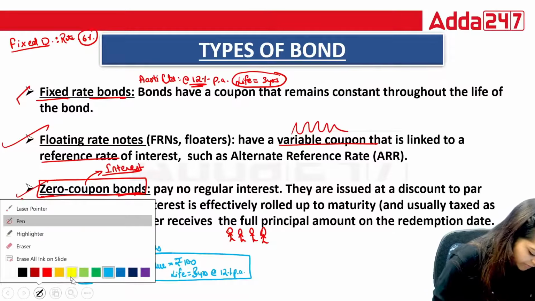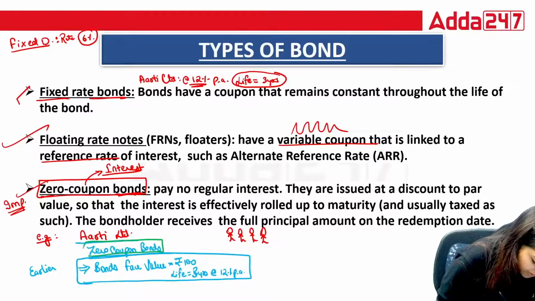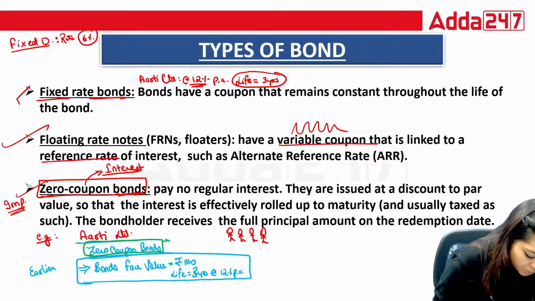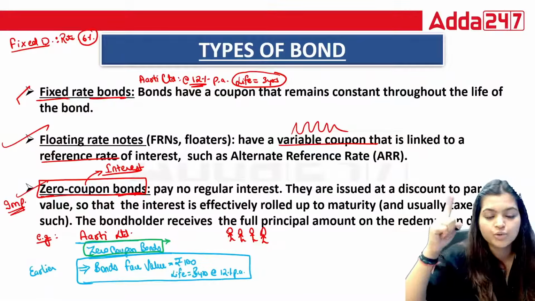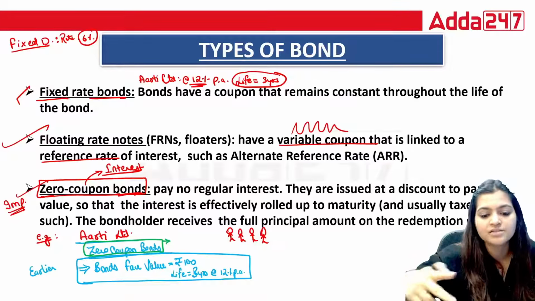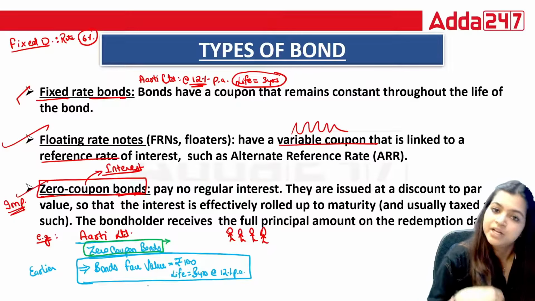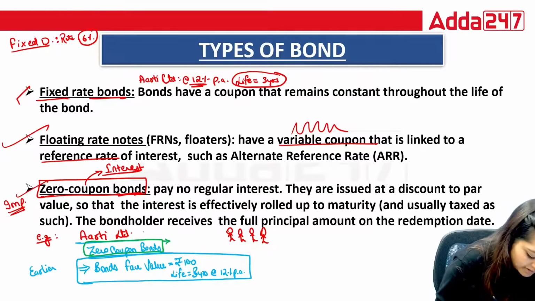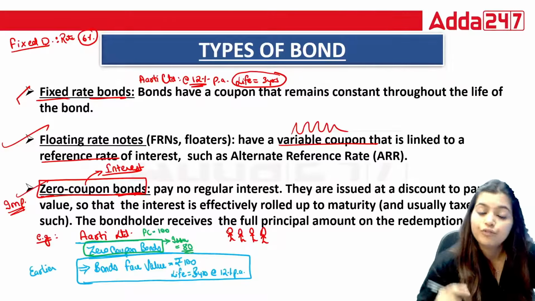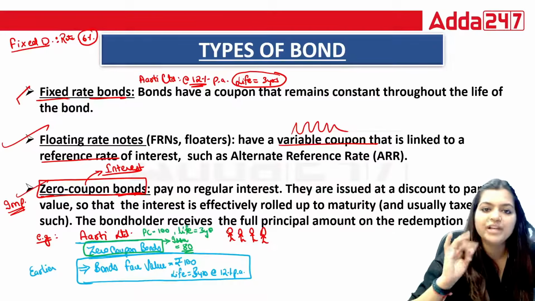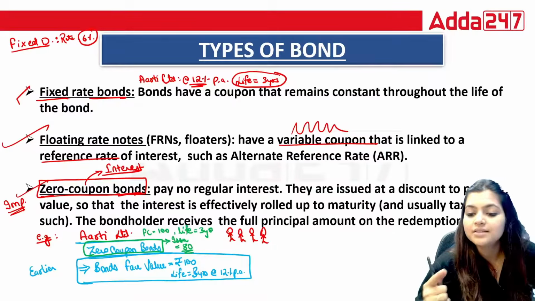But this time they are saying we are issuing zero coupon bonds. What are zero coupon bonds? They are issuing the same bond which they used to issue at 100, on which they were paying 12% for 3 years. But this time they are saying we are again issuing the bonds with the same face value, which is 100, but we are issuing at 80 rupees for the same life, that is 3 years. We are issuing at a discount.